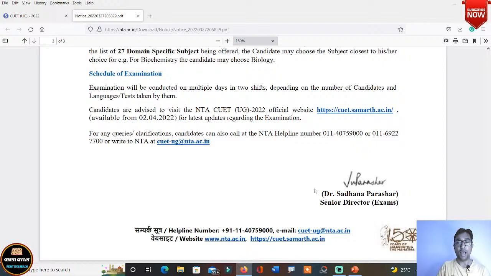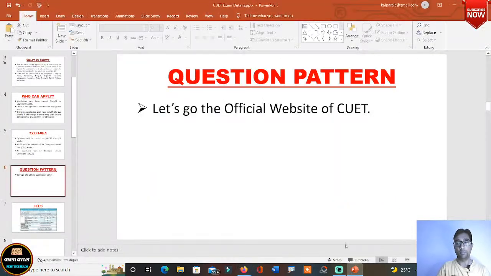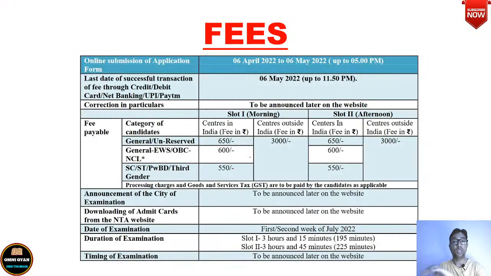ठीक है, अब यहाँ पे मैं आता हूँ आपको. Let me come here and I'm going to inform you about the fees now. ये है आपका fees. So as you can see, the last date to apply is 6th of April, which is tomorrow, and you have up to 5 PM. तो 5 PM तक आपको यहाँ पे अप्लाई करने का चांस है.